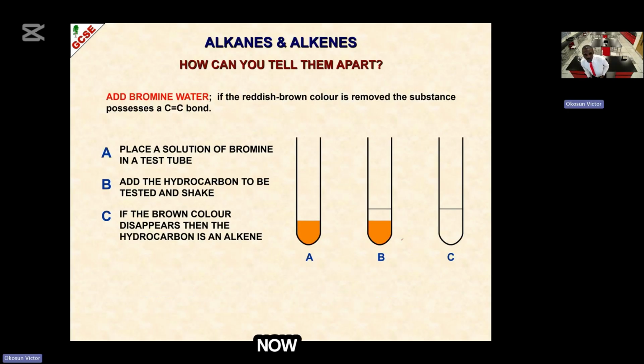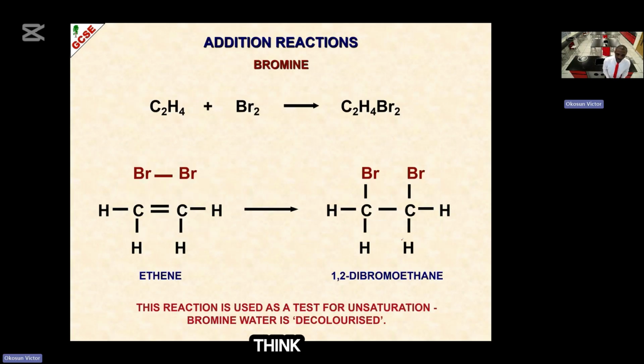Now, a very good reaction I want us to put in mind: addition reaction. Ethene undergoes addition reaction, take note of this. Alkane undergoes substitution reaction, but alkene undergoes addition reaction. What is addition reaction? It is when an alkene member reacts with halogens or another atom, thereby opening up its double bond and converting the double bond to single.